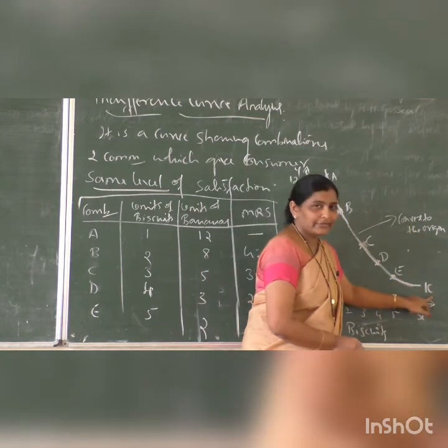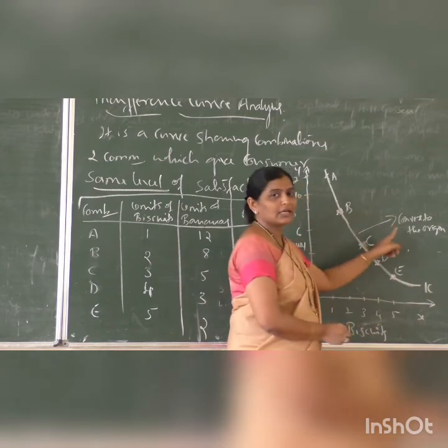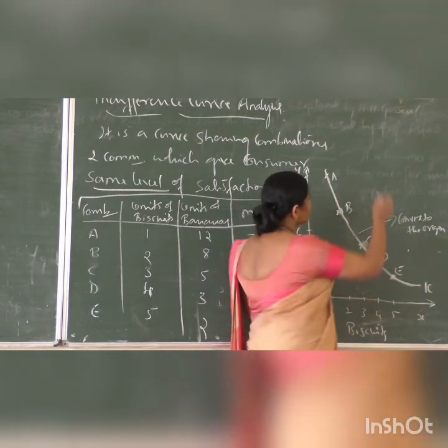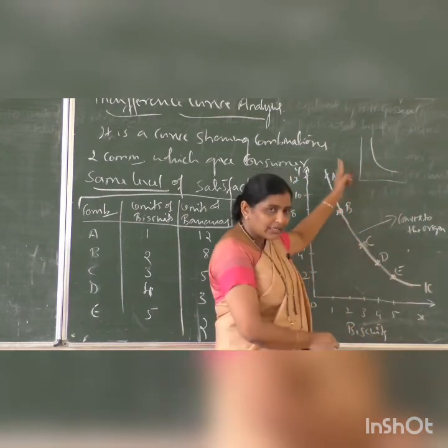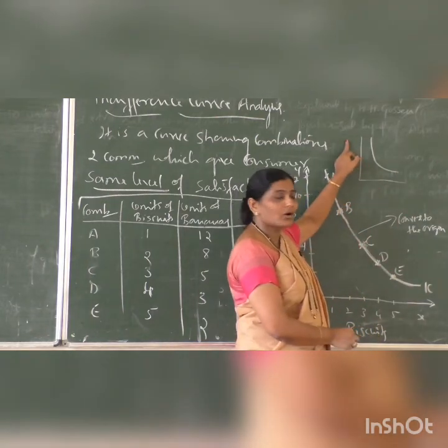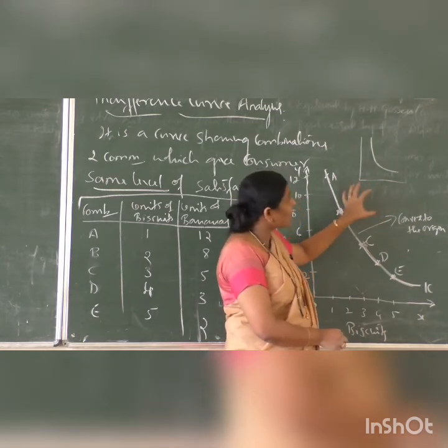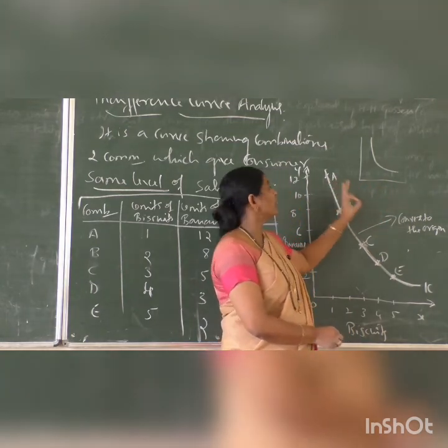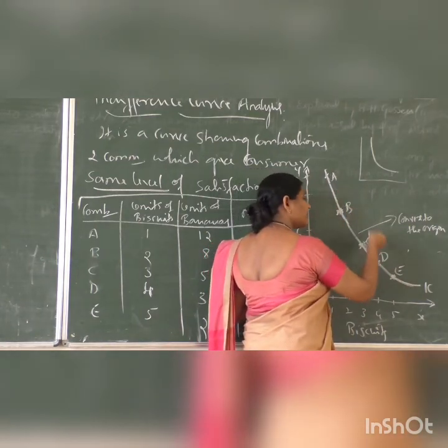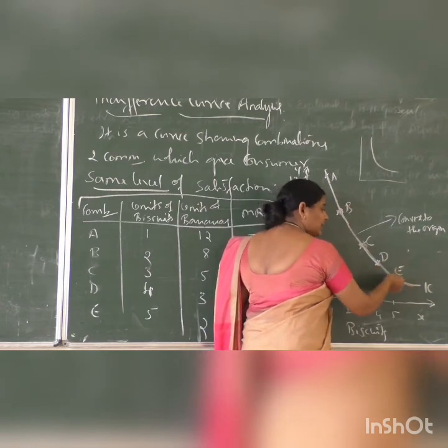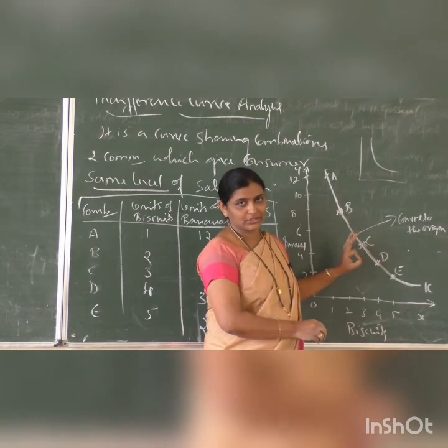And this IC is indifference curve. And the shape of the curve is convex. It is always convex to the origin. It should be like this. It never touches either y-axis or x-axis. Because consumer wants to have certain combinations of both the commodities. That's why from A, from B, from C, from D and E, consumer gets same level of satisfaction.